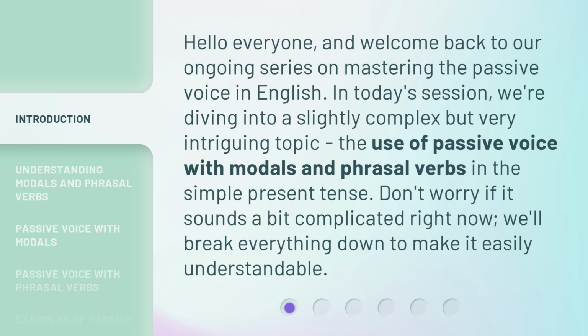In today's session, we're diving into a slightly complex but very intriguing topic: the use of passive voice with modals and phrasal verbs in the simple present tense. Don't worry if it sounds a bit complicated right now. We'll break everything down to make it easily understandable.